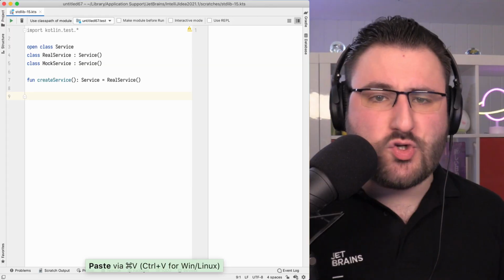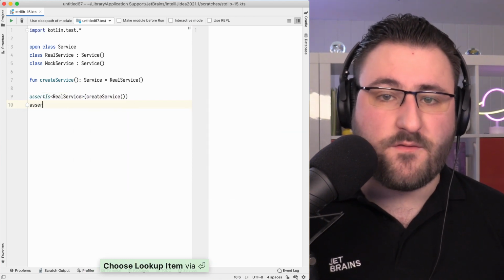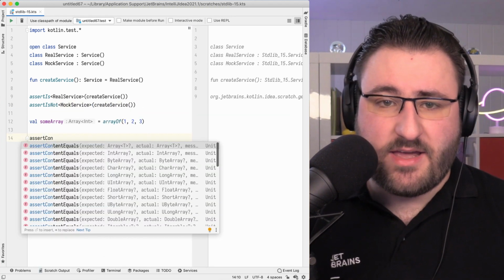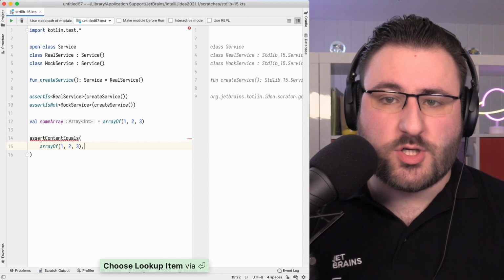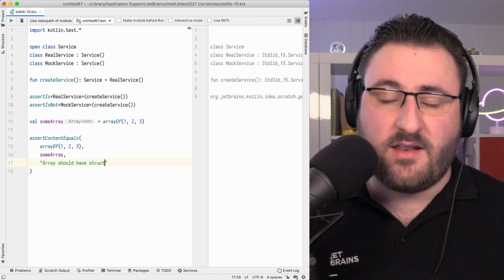Last but certainly not least, the Kotlin test library also receives some love with Kotlin 1.5. Besides configuration improvements for multiplatform projects and automatic JVM test framework selection, the star of the show are the new assertion functions, which help you write concise test invariants for a number of common cases. To check the type of a value, you can now use the assertIs and assertIsNot functions with a generic parameter of your choosing. For collections, sequences, and other iterables, the assertContentEquals function compares whether expected and actual arguments contain the same elements in the same order.